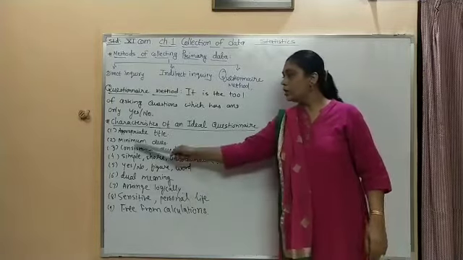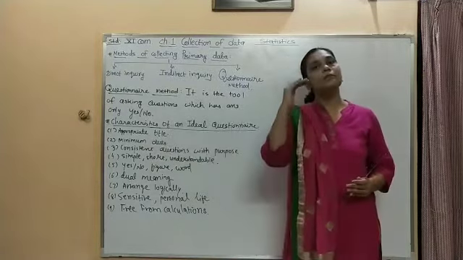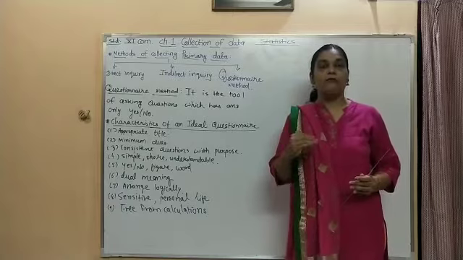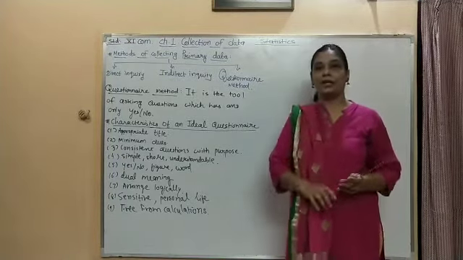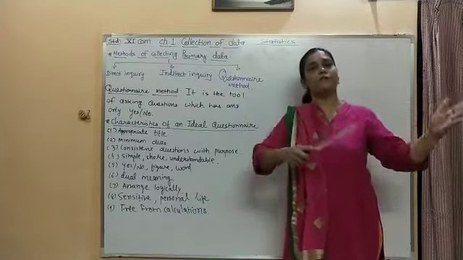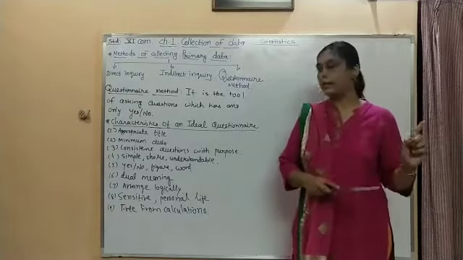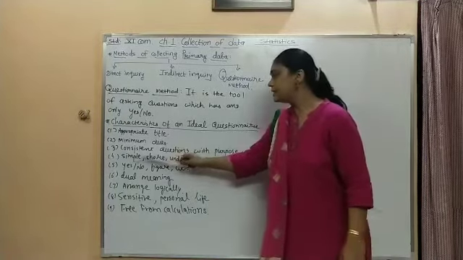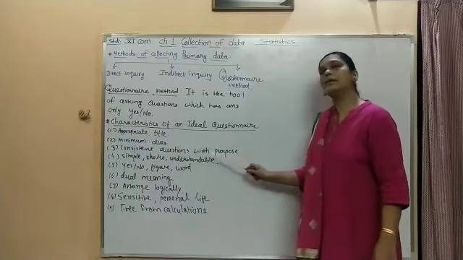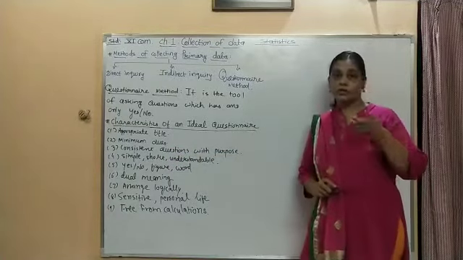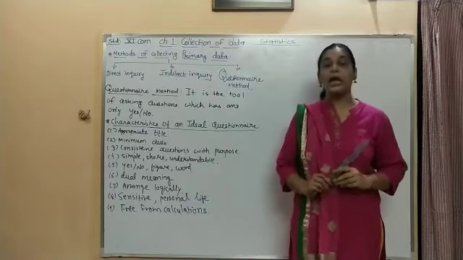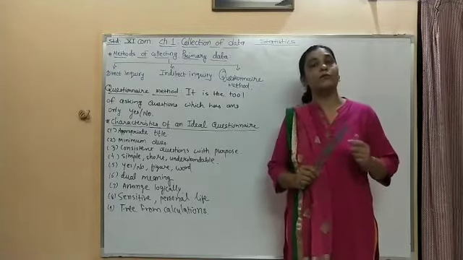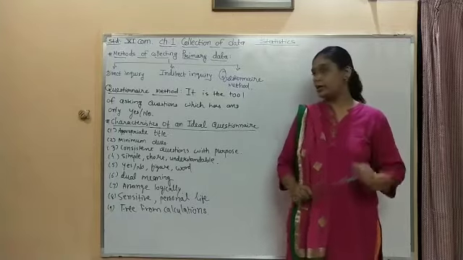Number 2, the minimum questions. There should be the minimum questions, where the respondent should be able to give the answer willingly. There should not be too many questions, 50 or 100. It should not be like that. Third point is consistent questions must be there with the purpose. The questions which I am going to ask should be consistent by their nature and should serve the purpose for which I have made my questionnaire.